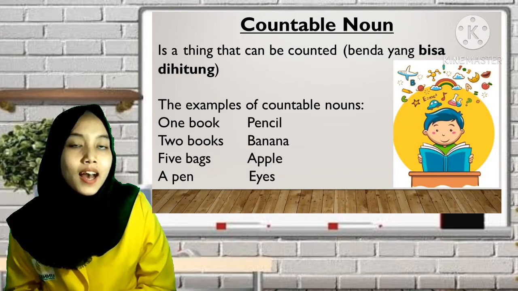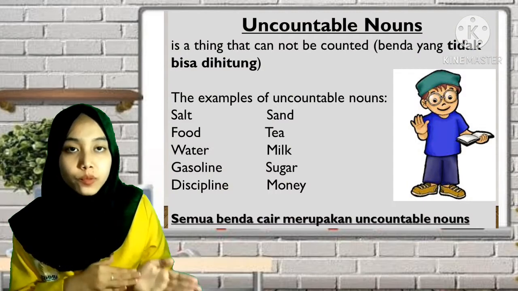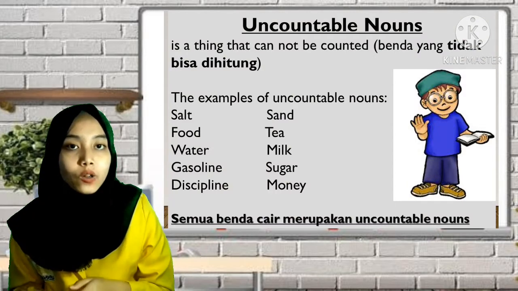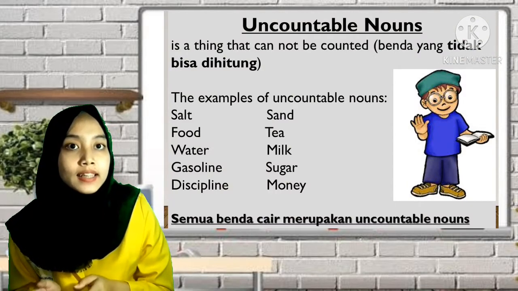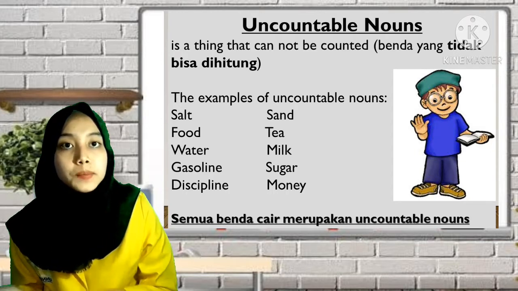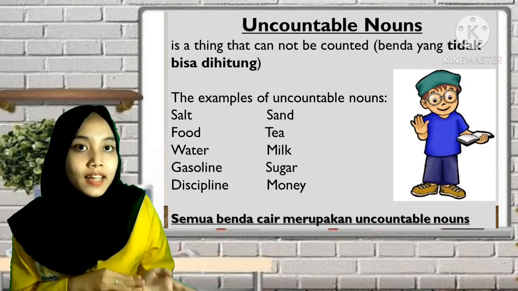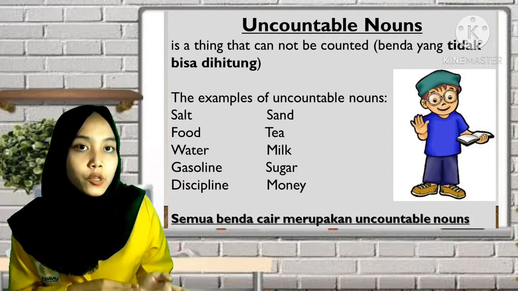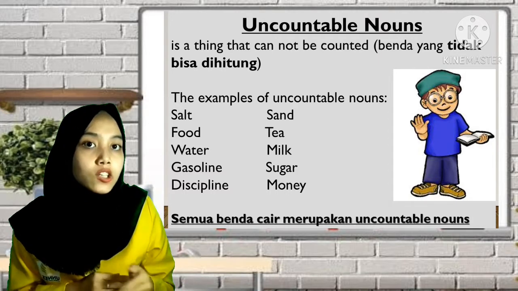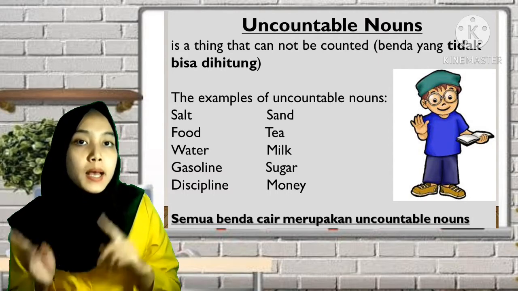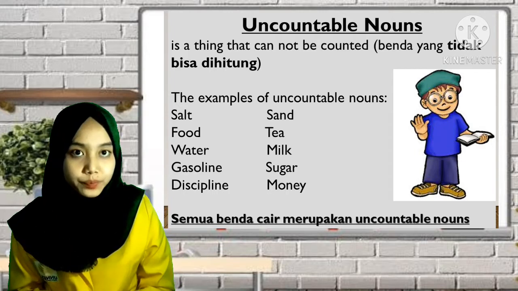How about uncountable nouns? A countable noun is a thing that can be counted. An uncountable noun is a thing that cannot be counted. In bahasa Indonesia, uncountable noun means benda yang tidak dapat dihitung.